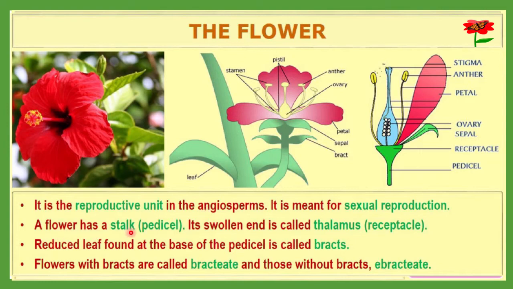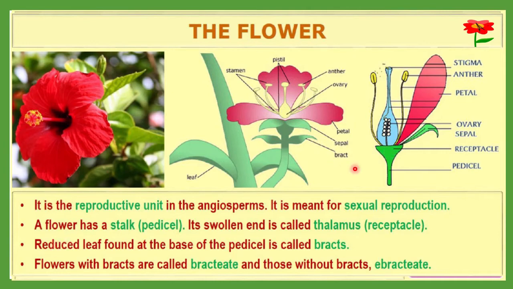A flower has a stalk, and that stalk is also called the pedicel. Its swollen end, this seat-like portion, is called the thalamus or receptacle.